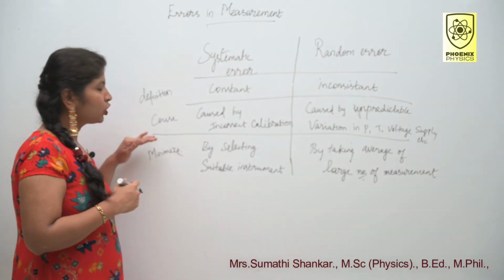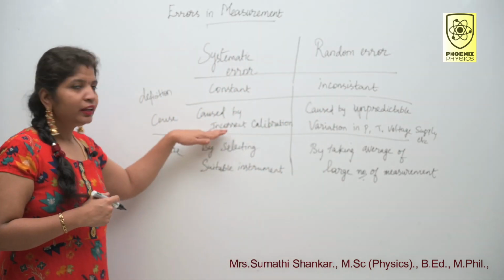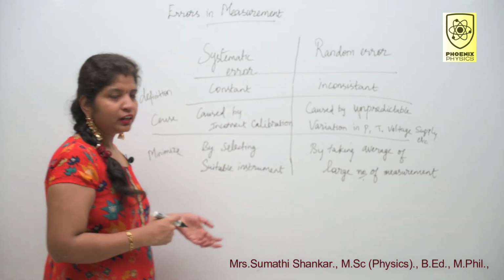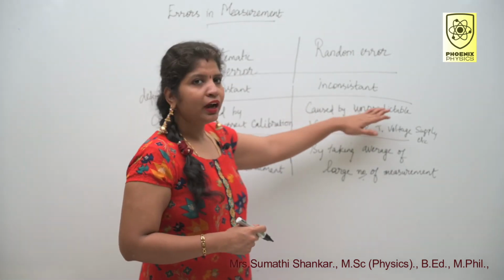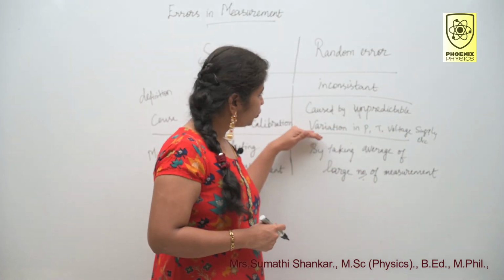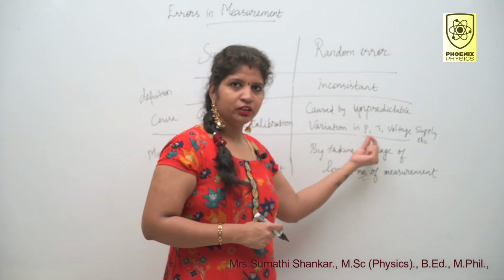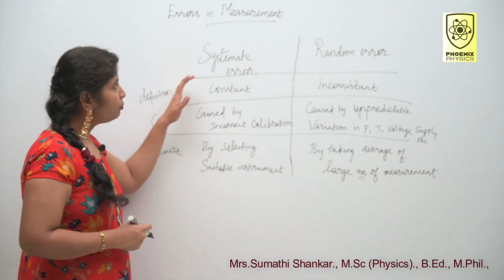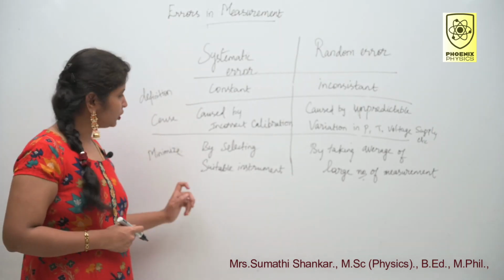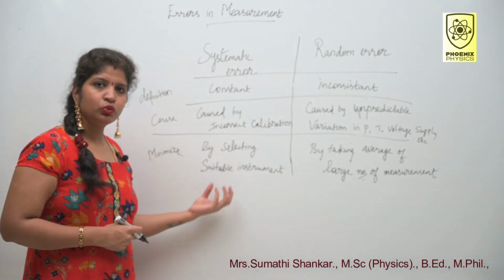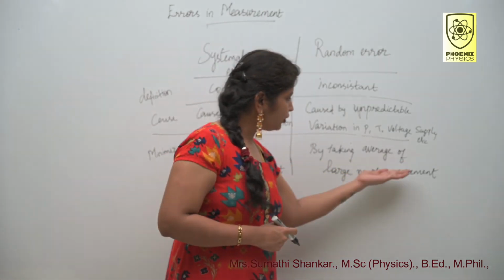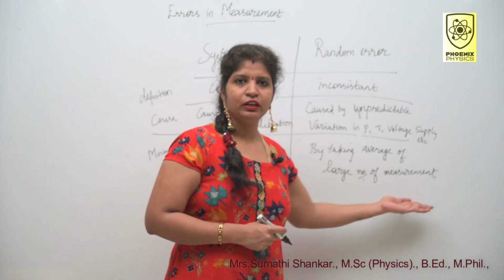Next one is cause. Systematic error is caused by incorrect calibration of the instrument. Random error is caused by unpredictable variation in pressure, temperature and voltage supply. How do you minimize this systematic error? By selecting a suitable instrument. For random error, by taking the average of a large number of measurements.